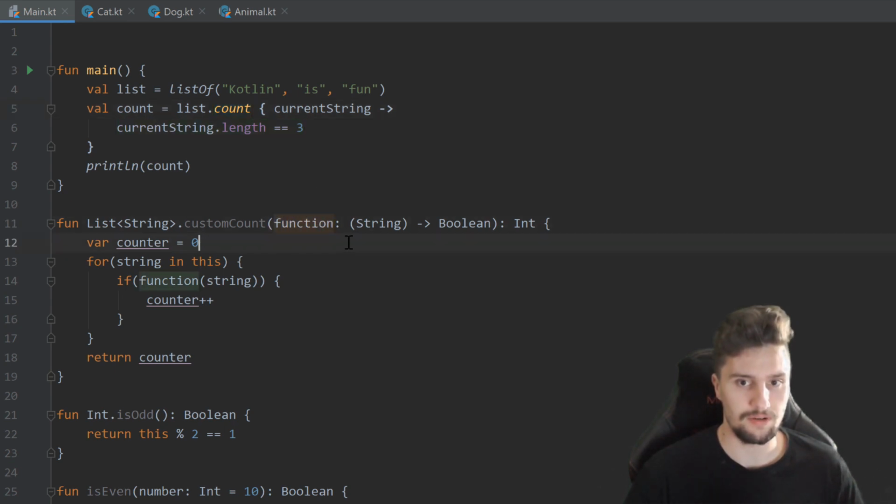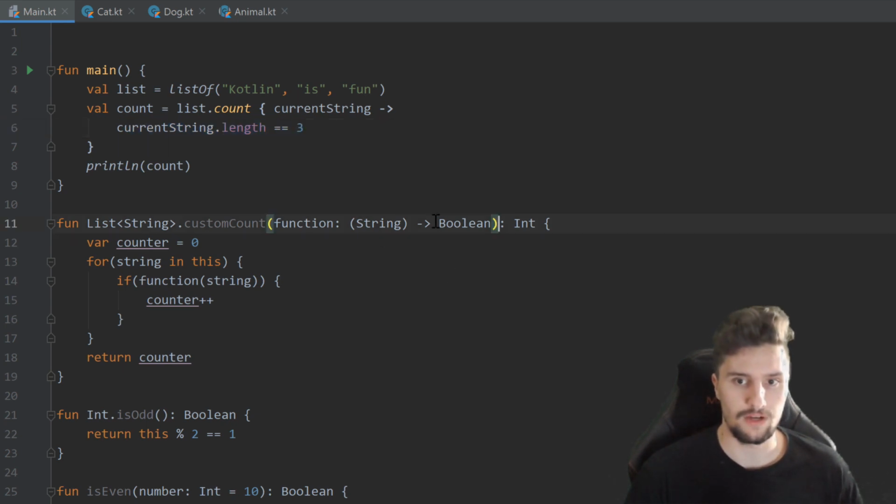So the parameter is of type... This is how we specify a function type. So this function that we need to pass as a parameter takes in a string as a parameter, which is equivalent to this string here, and it returns a Boolean, which is equivalent to this expression. So this also either returns true if the current string has the length 3, or it returns false if it does not have the length 3.